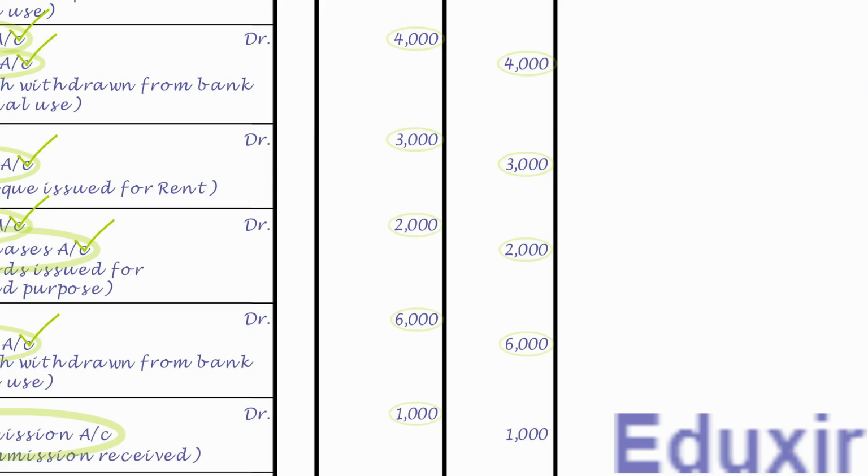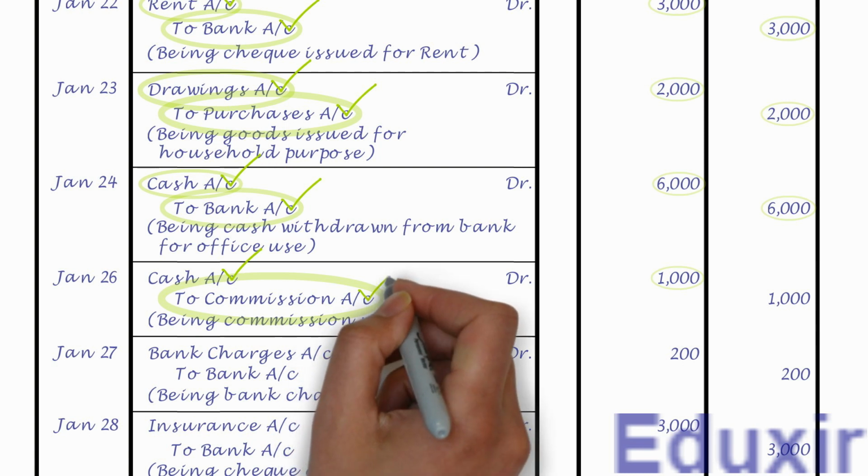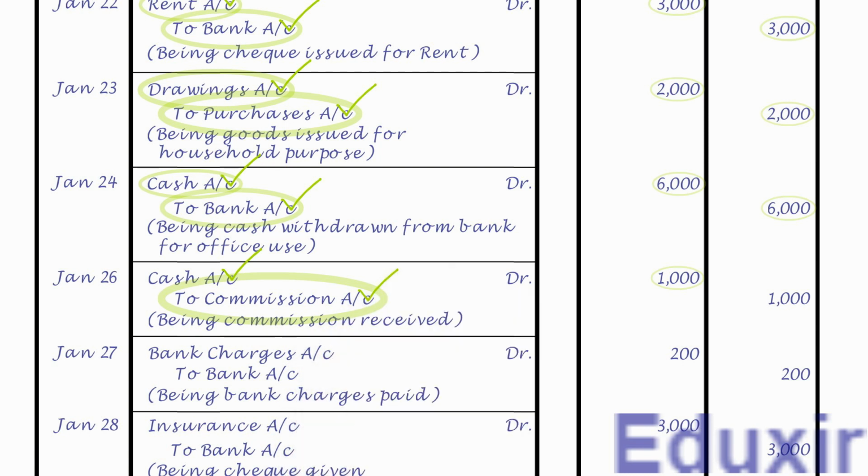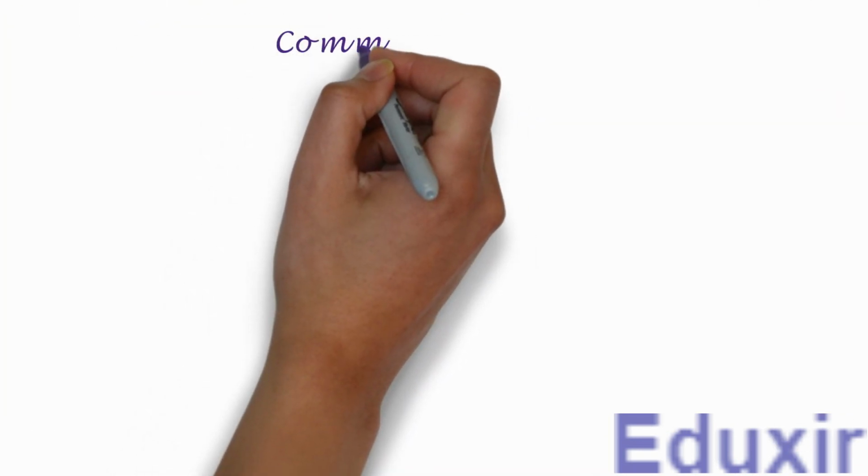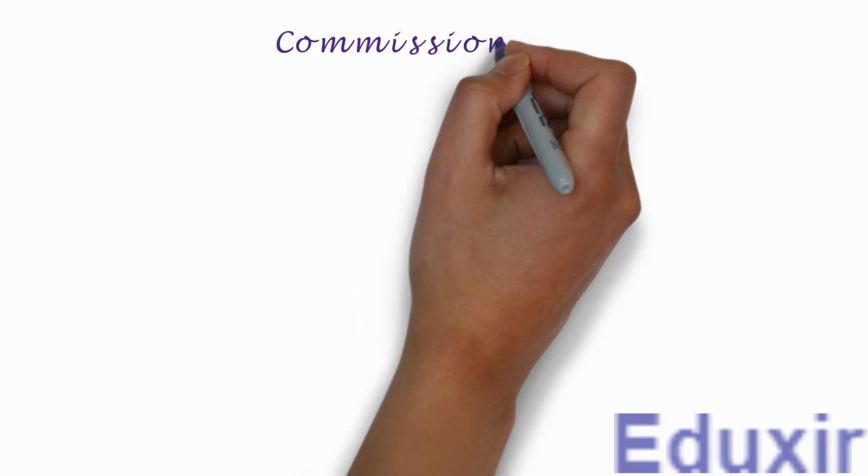As the name suggests, it needs to be posted on the credit side of commission account and the credit amount is 1000 rupees. Note that the details that need to be posted into the particulars column is cash account. For posting this entry, we need to create a ledger account for commission as it is not yet created. Let us first write the title as commission account. Let us then write the headers DR and CR to designate the debit and credit sides respectively.